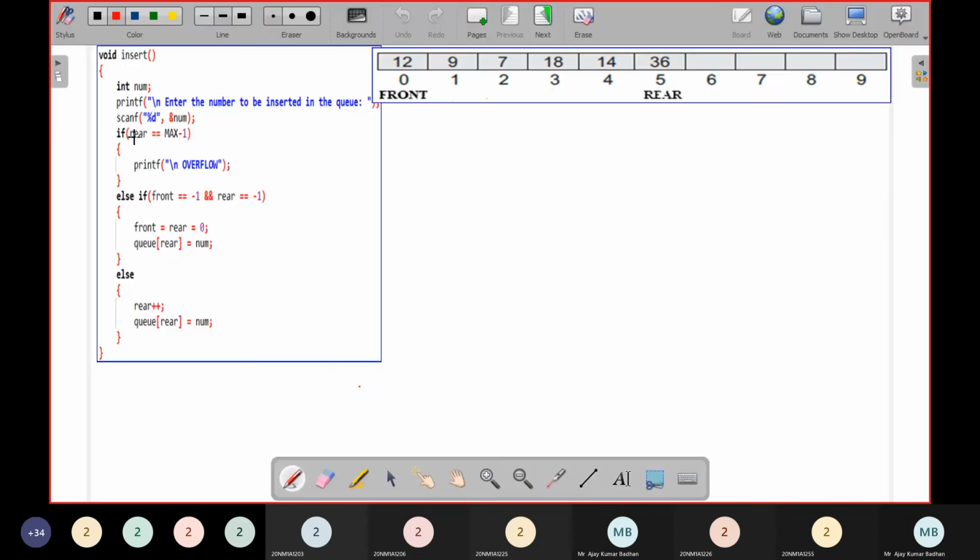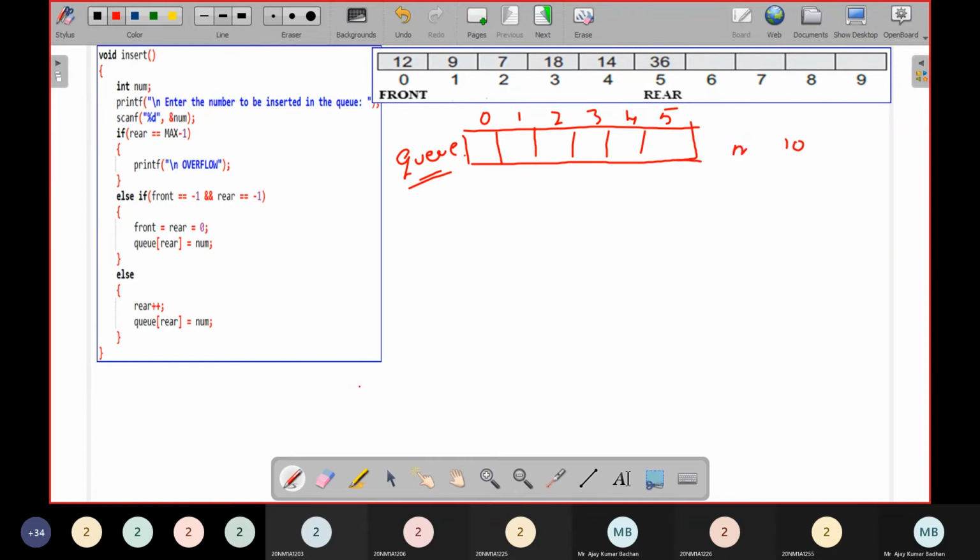So let me explain this using an example. Forget about the first one I had here. Let us suppose this is a queue I'm taking. So this is your 0, 1, 2, 3, 4, 5. This is an array I'm taking and the name of that particular array is queue. So what I'm doing first is inserting. Let us suppose the first element I want to insert is 10. So int number, enter the number to be inserted. What is the number? So num is equal to 10. Now, if rear equal to max minus 1.